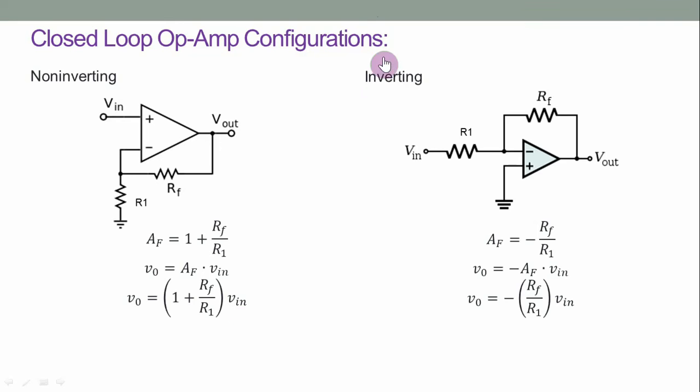The inverting amplifier: the input is connected to the inverting terminal of the op-amp through the R1, and gain can be represented as AF equal to minus RF by R1. Further, the V naught can be represented as minus RF by R1 into V in. So this negative sign indicates the output voltage is 180 degrees out of phase with the input.